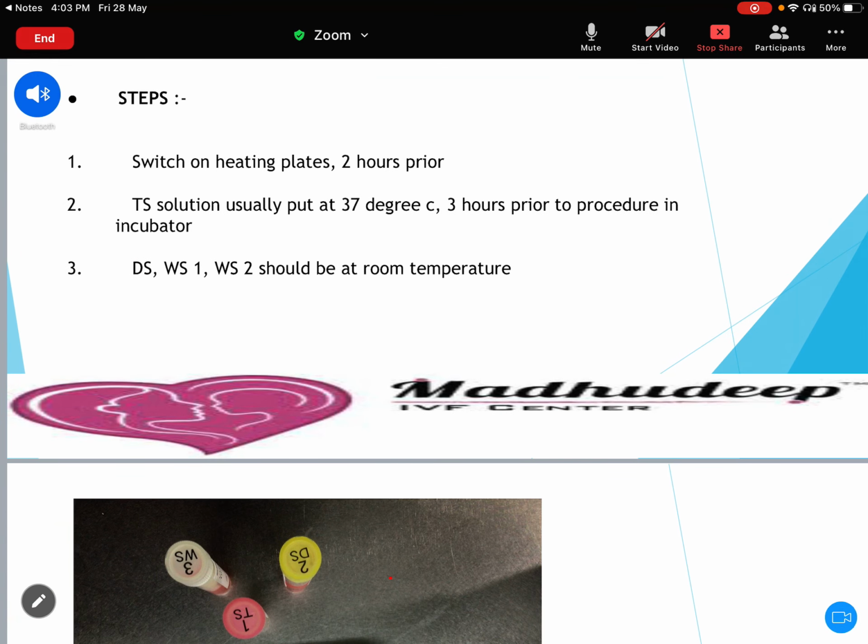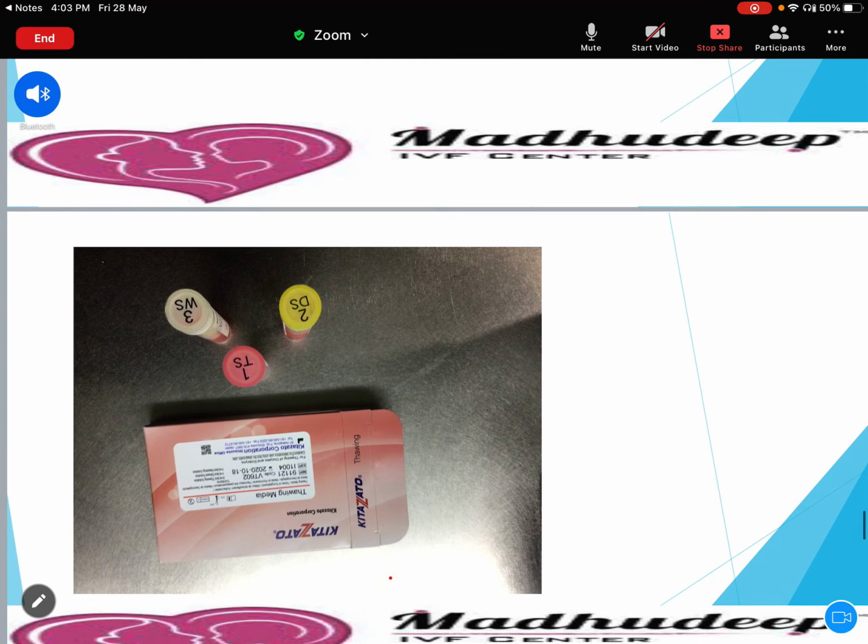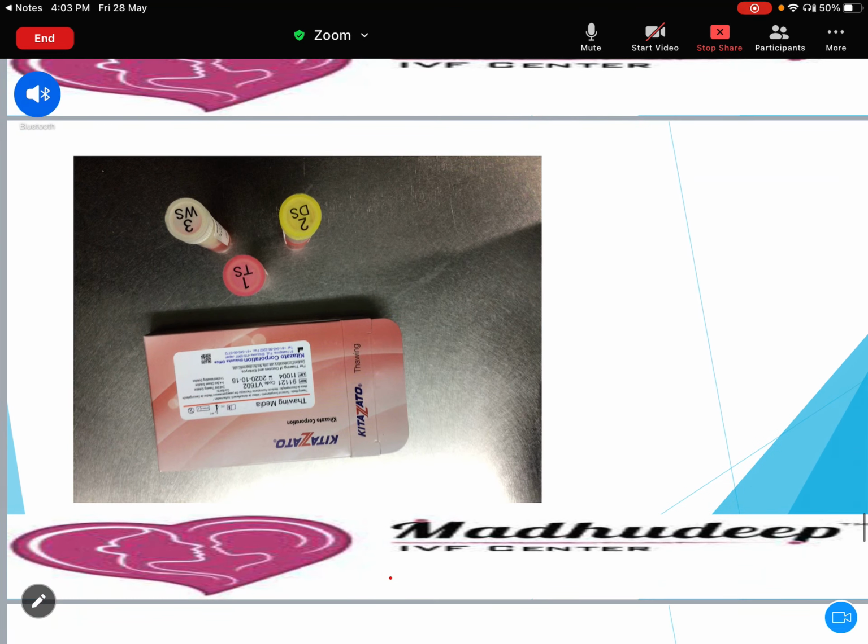So here again, switch on the heating plates 2 hours prior. TS solution is usually put at 37 degrees 3 hours prior, or one night prior to the procedure, in the incubator or in the tube warmer. DS, WS1 and WS2 should be at room temperature. So this is a warming solution which contains TS, DS, WS1 and WS2.